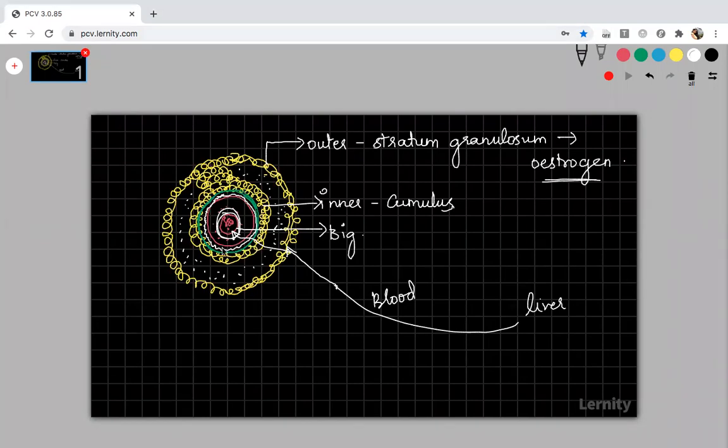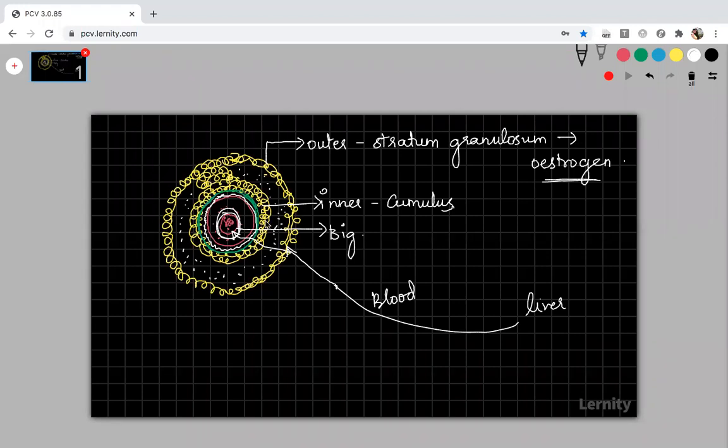So this bigger cell, the secondary oocyte, will remain inside itself. It will not come out immediately while the follicular cells are surrounding it. You can see the follicular cells surrounding it. Before, it was a primary follicle. Now slowly it will mature into a secondary follicle, tertiary follicle, and finally into a Graafian follicle.